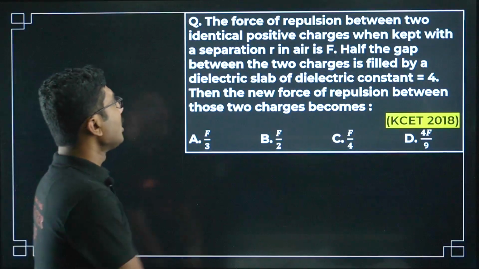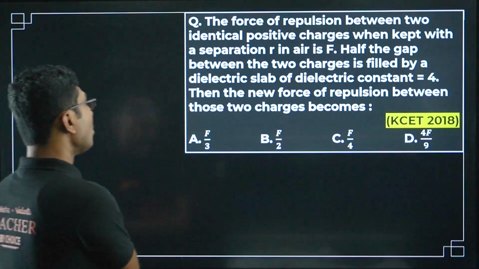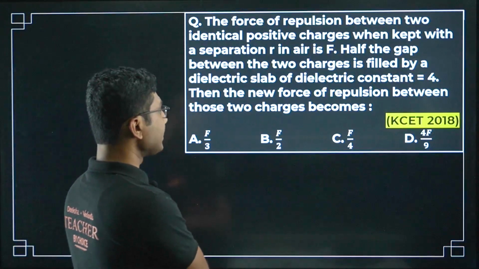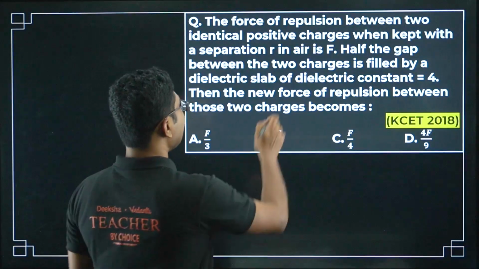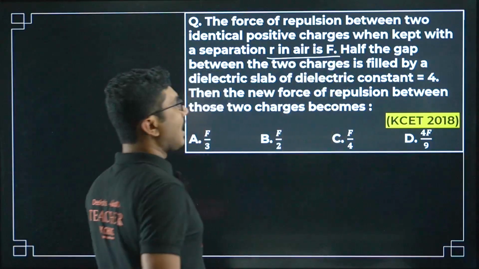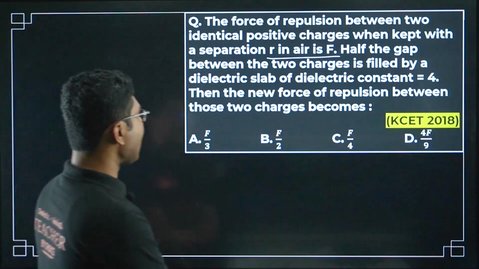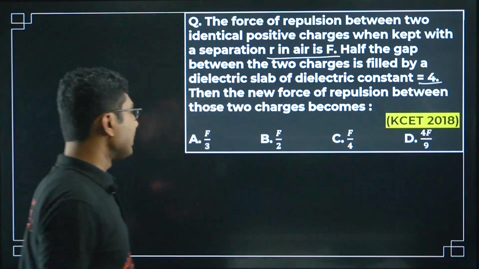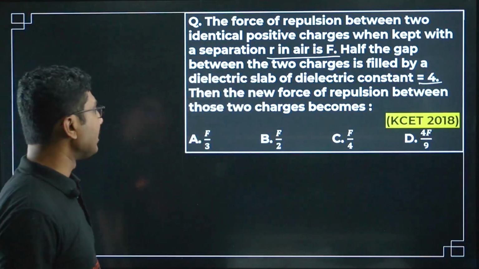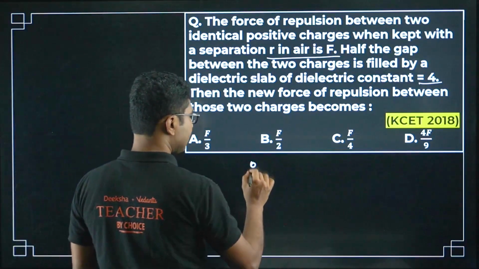Next question, the force of repulsion between two identical positive charges when kept with a separation r in air is F. Half the gap between the two charges is filled by a dielectric slab of dielectric constant 4. Then the new force of repulsion between these two charges becomes. So first of all, we have two charges.